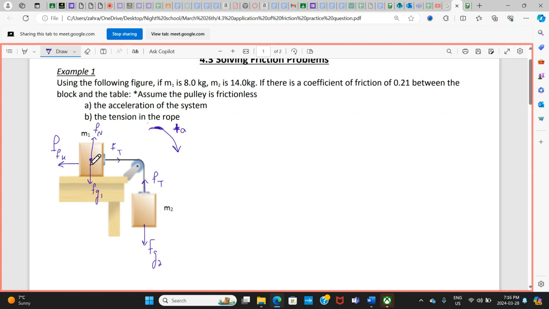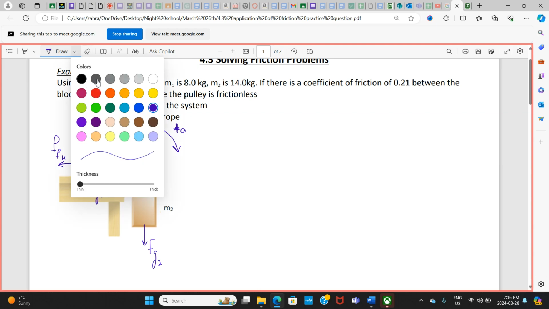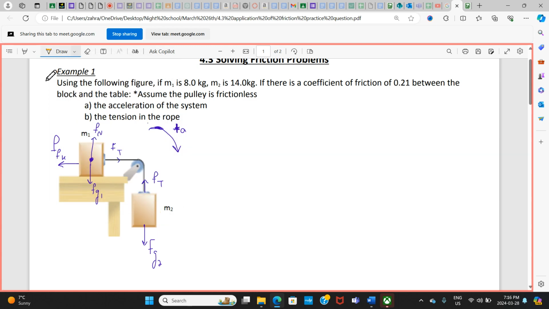So these two forces are kind of internal forces canceling each other, right? If I want to consider the whole system, which for finding acceleration, the first thing you do, you look at the whole system, right? This is what we do. To find the acceleration, this is the whole system.